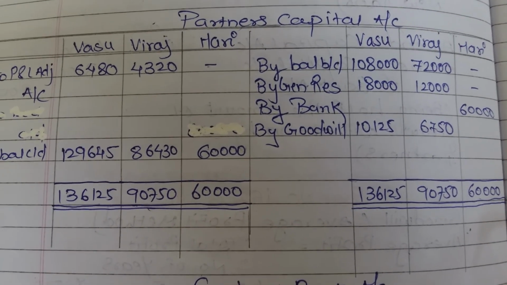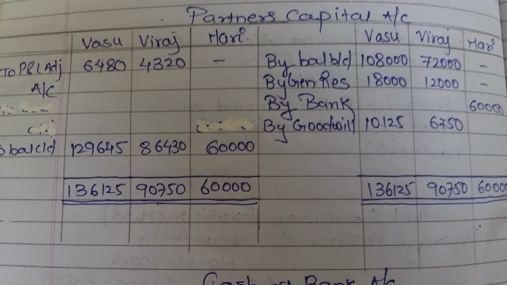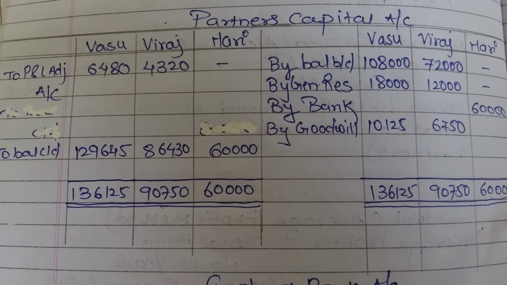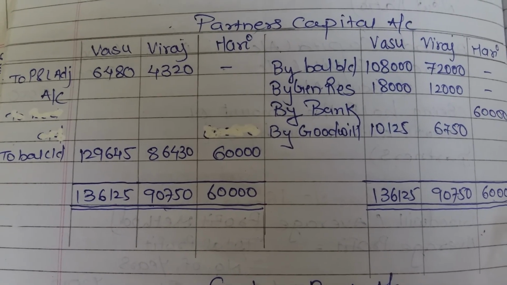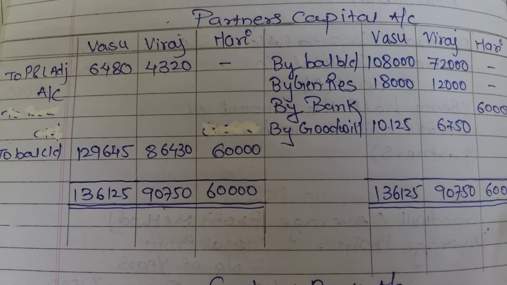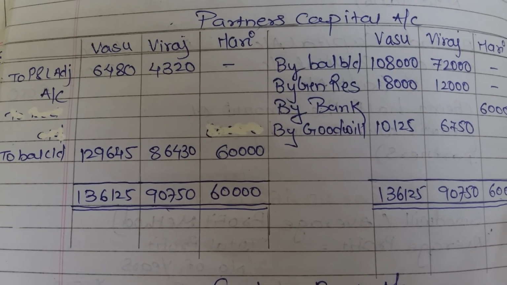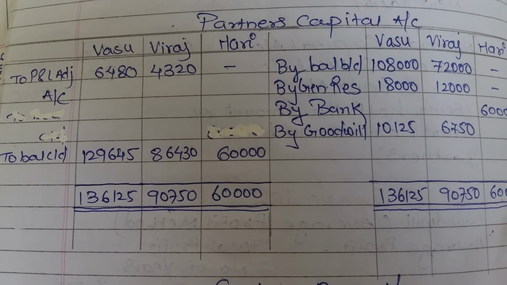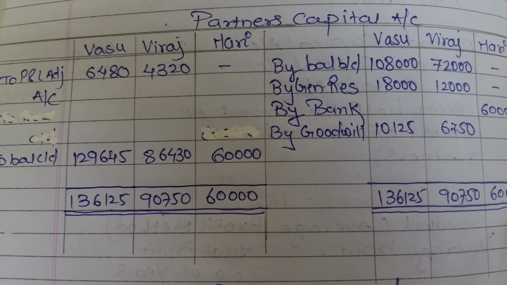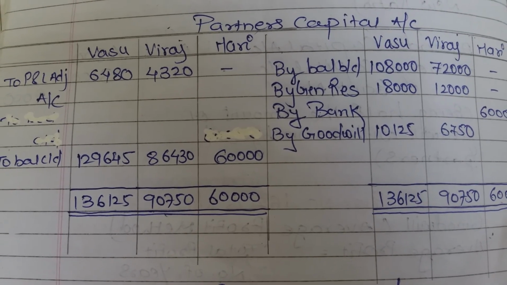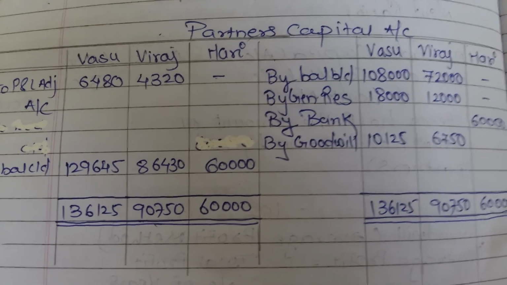After this we will close the partners' capital accounts. If we total Vasu's column on the credit side, the answer will be 1,36,125. On the debit side only 6,480. It means the debit side is lower than the credit side. So from 1,36,125 we will minus 6,480 and we get the closing balance 1,29,645.